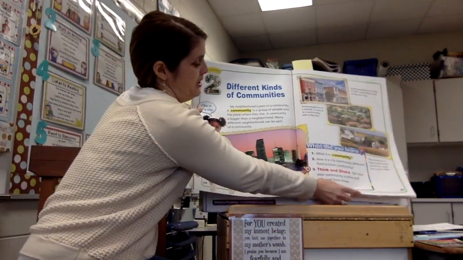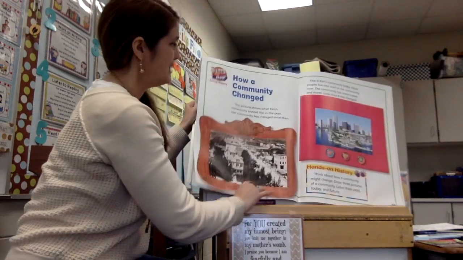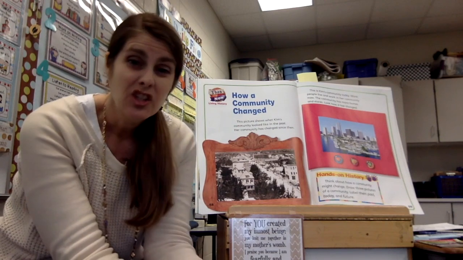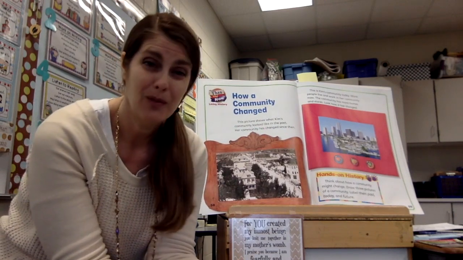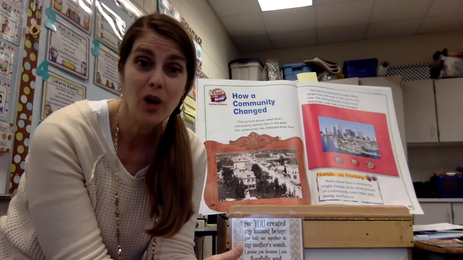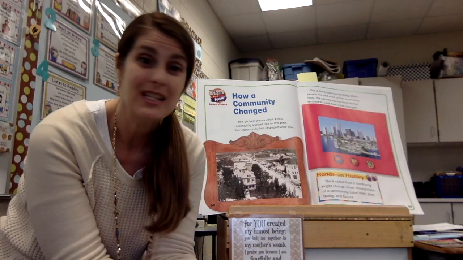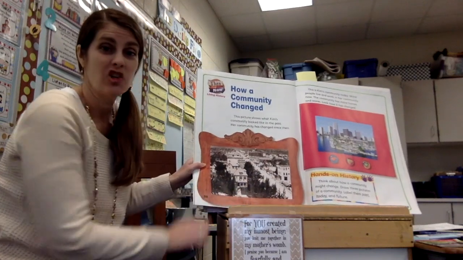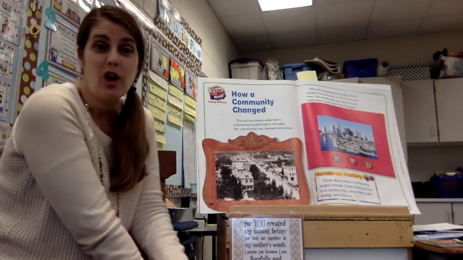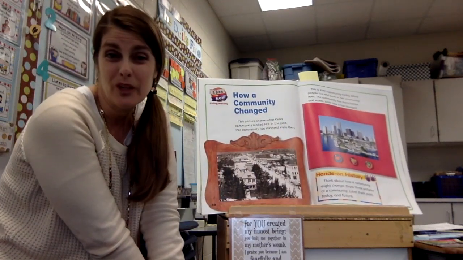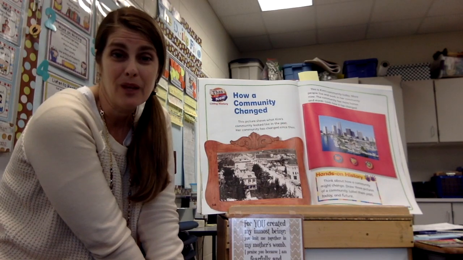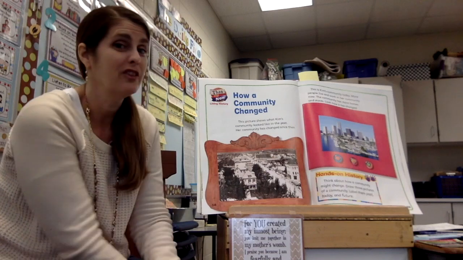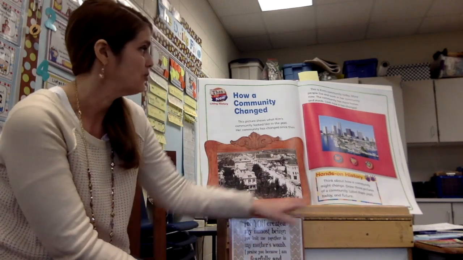Now let's look at the next page. Now, the next thing we want to say is that communities can change. So what Kalamazoo looked like 100 years ago is different than what Kalamazoo looks like today. Okay, so you can see even though these are black and white pictures, and when libraries are opened again, there are some pretty cool pictures of Kalamazoo and Portage in the public libraries. There's some pretty cool ones you can look at if you're interested in more of the history of Kalamazoo.